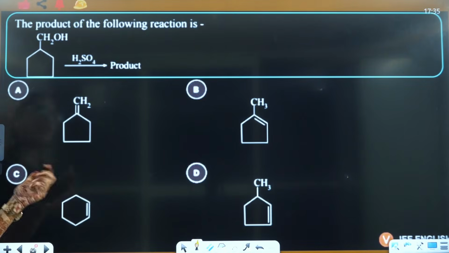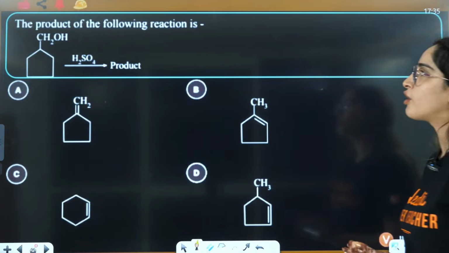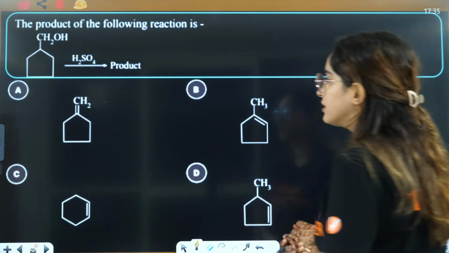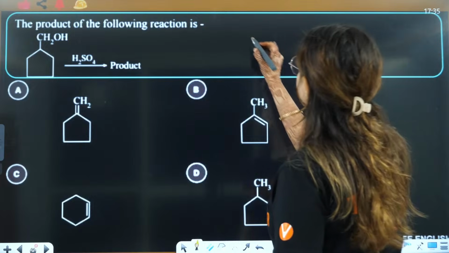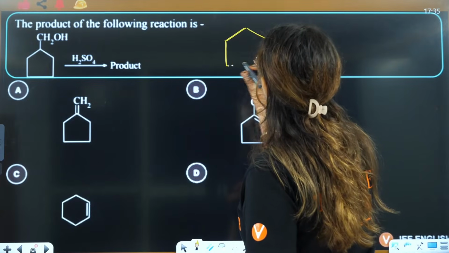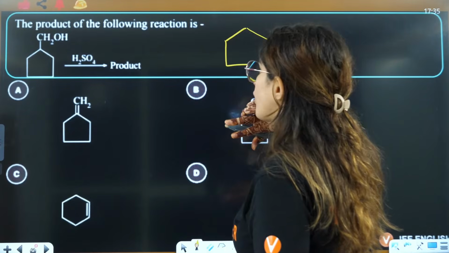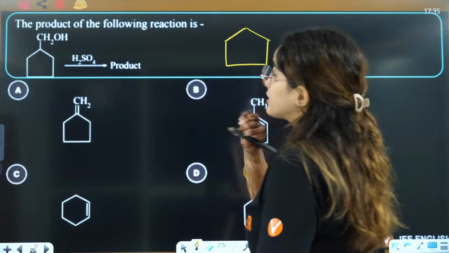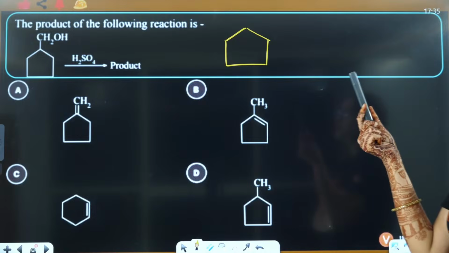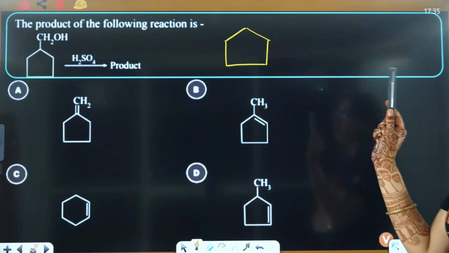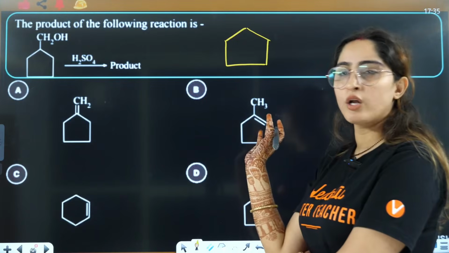Okay. Next question, the product of the following reaction. What is the product of the following reaction? So if you see this here, this one is also going to be quite interesting. Firstly, what we know is whether we will have the formation of a carbocation or not. See, now you will say, ma'am, it's a 1 degree alcohol. No, the carbon is connected to that carbon, which is further connected to only 1 carbon. So this is going to be a primary alcohol only.